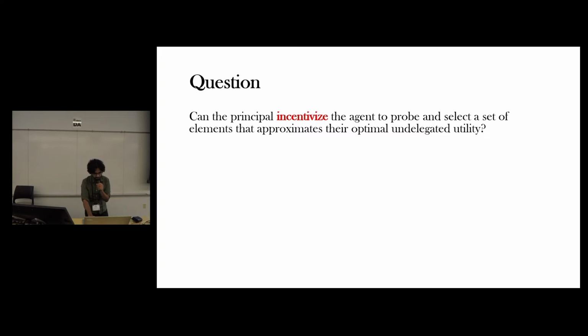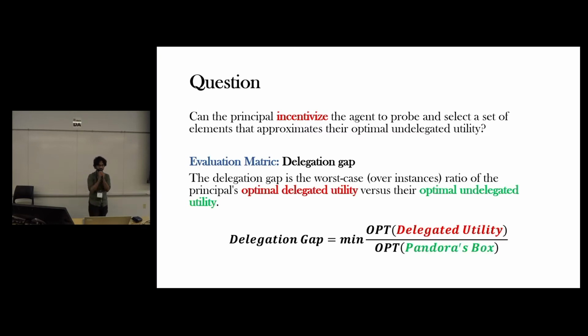Right? And we measure this by the delegation gap, which is essentially the worst case ratio of the principal's delegated utility versus the optimal undelegated utility. That means how much the principal basically loses by delegating this problem to an agent. In fact, the worst case agent.